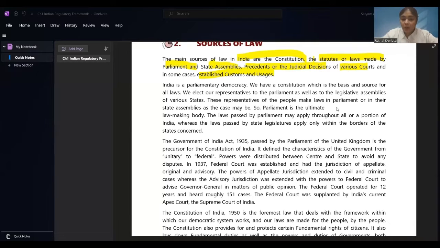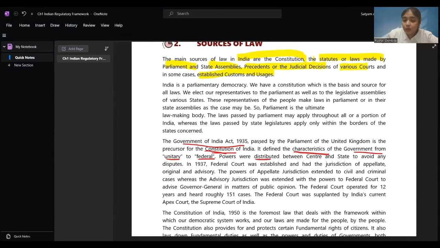So, this Government of India Act 1935, passed by the Parliament of the United Kingdom, is the precursor of the Constitution of India. Government of India Act 1935 was the basis, or you could say the foundation, for the Constitution of India to be prepared. It defined the characteristics of the government from unitary to federal. It defined how the government should be. It was unitary earlier, now it became federal.